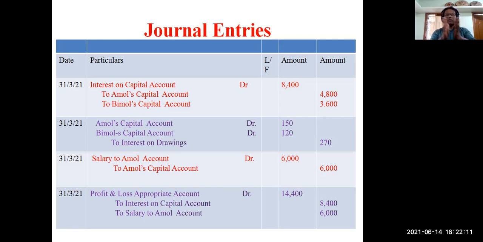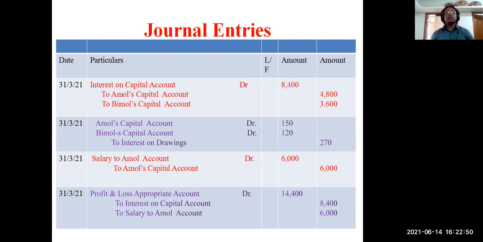There are two parties. One is partnership firm, other the partners. Those transactions are between the partners and partnership firm. So that way you think that will be easy for you. And in between you are making PL appropriation account. So profit and loss appropriation account debit, we have given 14,400. How? Interest is 8,400 and salary is 6,000. So you total it. So profit and loss appropriation account will be debited total 14,400 to interest on capital 8,400 to salary to Amol 6,000. So this entry, hope it is clear to you.